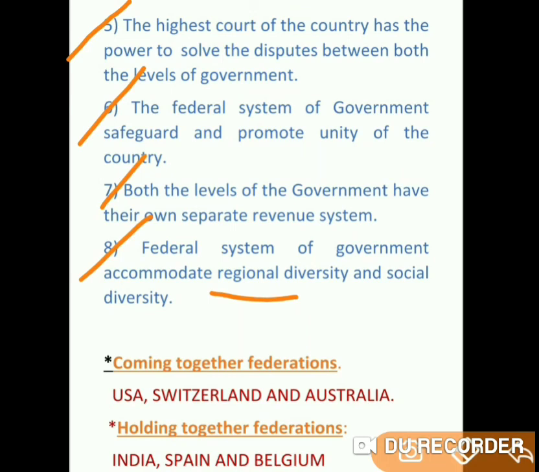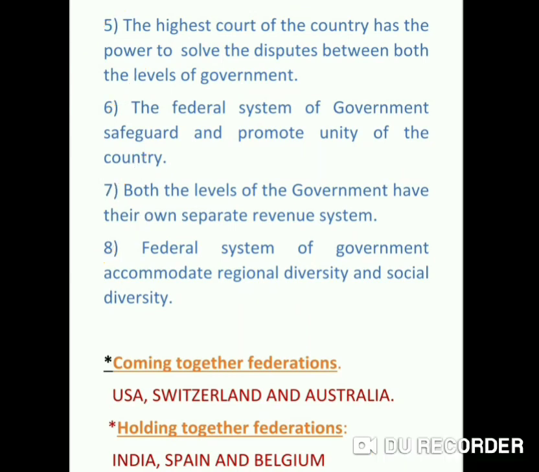For all such communities, each state can facilitate its own communities, its own people, based on different aspects such as gender, caste, religion and many other aspects. So this helps in accommodating social diversity, where people can come together and live in oneness, and they can work for the betterment of the country, right? This is what we call accommodating social diversity.